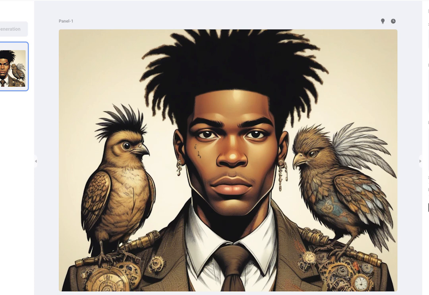So this is the funny thing about working with these AI generators. They're amazing. They're taking everything I'm saying and just creating our image. But then sometimes they completely go off the rails. Dang. I wish I had those birds on set. He would for sure be rocking those birds on his shoulder.